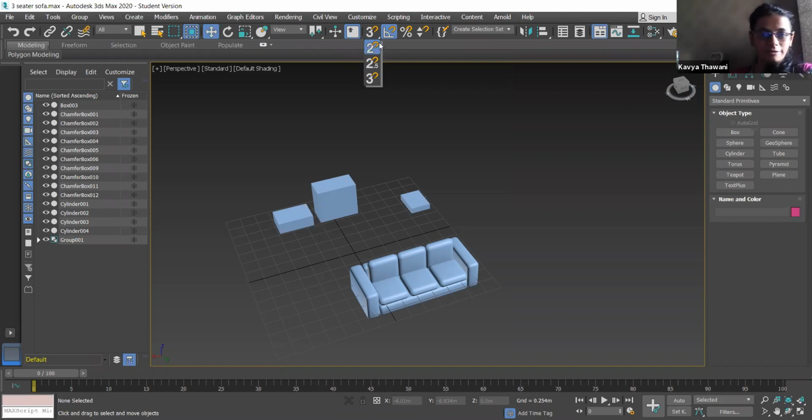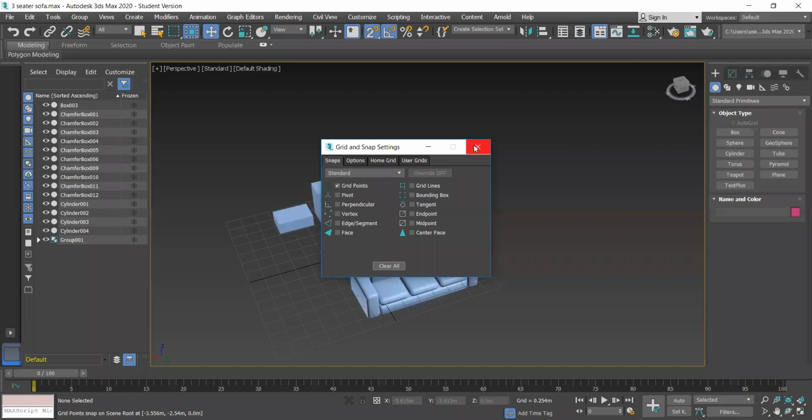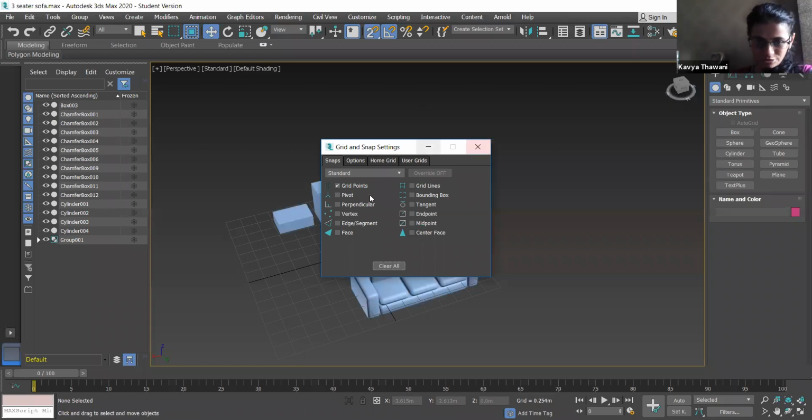Just right click it. You can see you have everything. I've selected 2D, let it be, I'll tell you about this later. You can see you have grid points, pivot, perpendicular, vertex, edge, face. Many options. You have endpoint and midpoint options also.